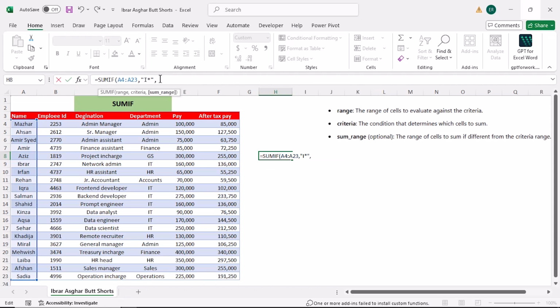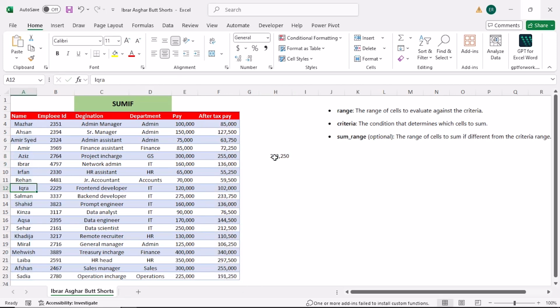The third argument is sum range. The sum range will become after tax pay column because I want to take the sum from this column, that is after tax pay, and I'll close the parenthesis. Done. So this was Sumif.